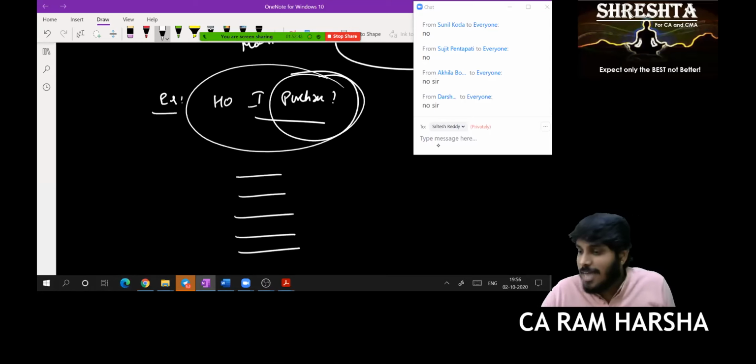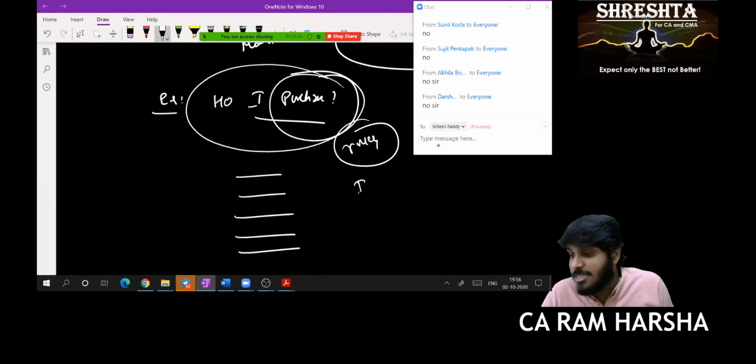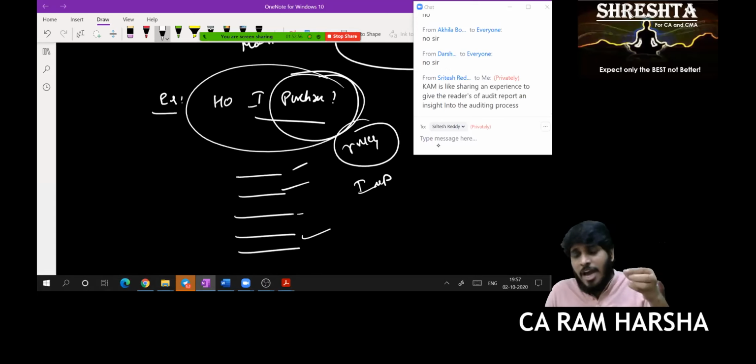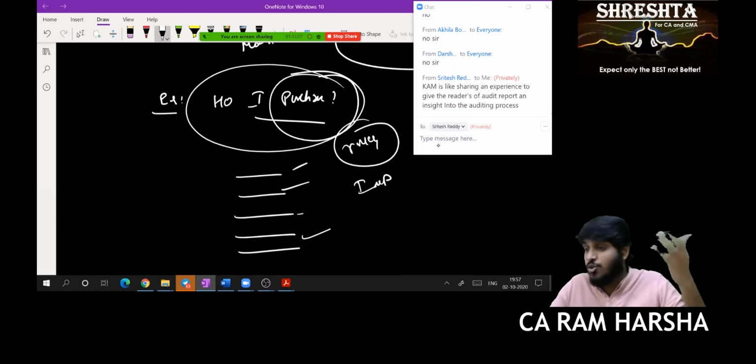Exactly. So purchases, I told already, is risky. When it is risky, it is important for me. I need to verify in detail. How I did audit of purchases, I explain in the key audit matter. Simply, key audit matter is a paragraph where you will give how you worked on a particular area. That's it. Sritesh is saying it is like sharing an experience to give the readers of an audit report an insight into the audit process.